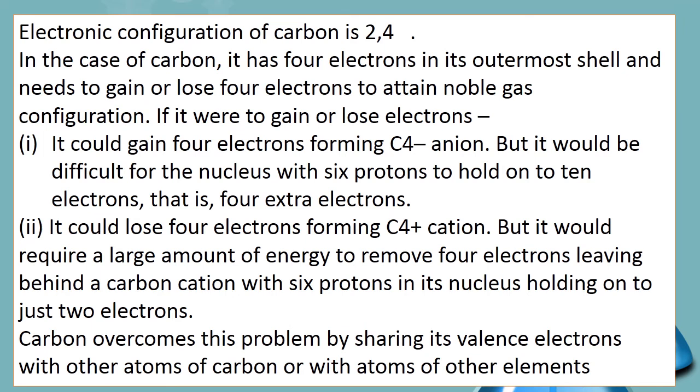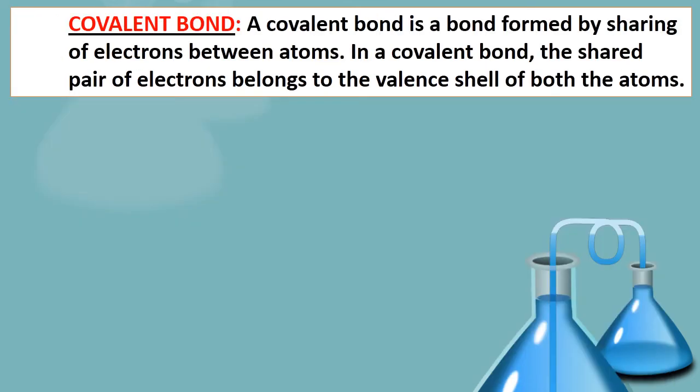Carbon overcomes this problem by sharing its valence electrons with other atoms of carbon or with atoms of other elements. Now we have understood that carbon is always involved in covalent bonds.